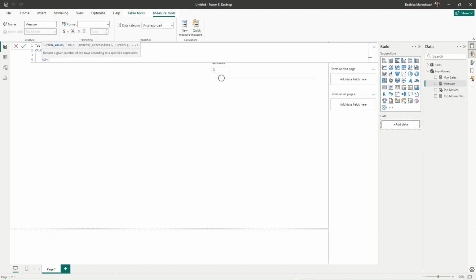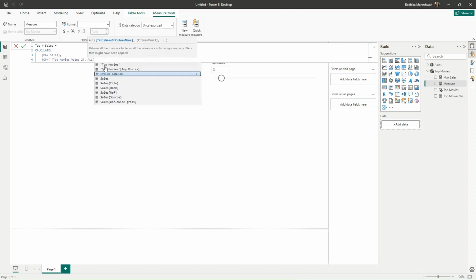We need to find top n values, and the n that we get is from this top movies values measure that gets automatically created when you create a what if parameter. So I will use this top movies value measure. Now the table that we need is we need all the films.